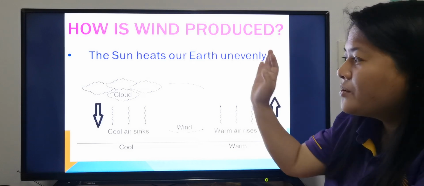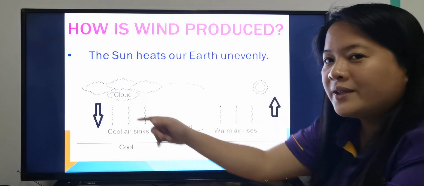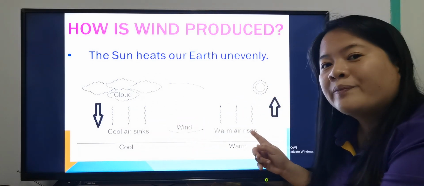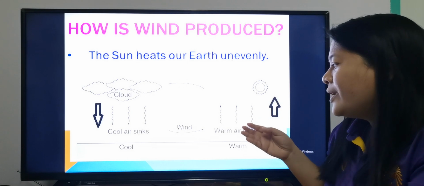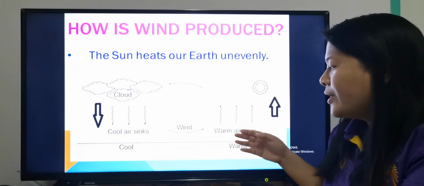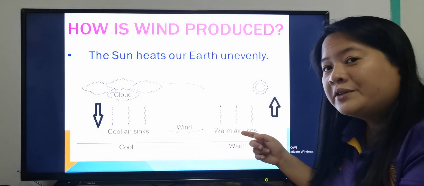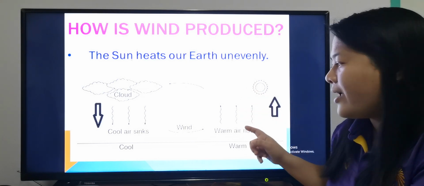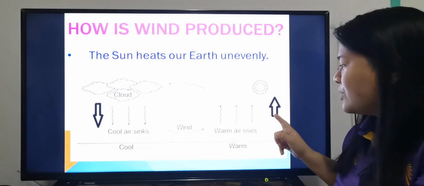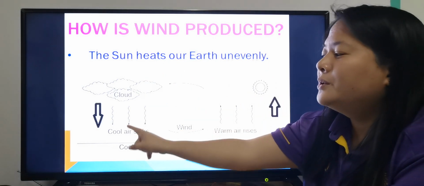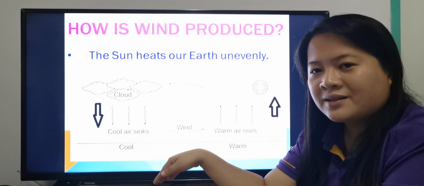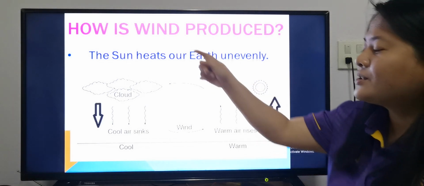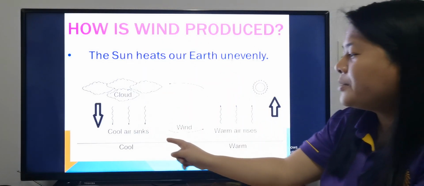It's not even. So in some parts, like those with clouds, it's still cold. But in other parts, it's already warm. It's already heated up. So when the places are warm, the air will rise. Warm air rises. We know that warm air rises. It's less dense, so they will go up. And the cool air, we know that cool air sinks. They are more dense. Okay, so when warm air rises, cool air sinks, and there will be movement.